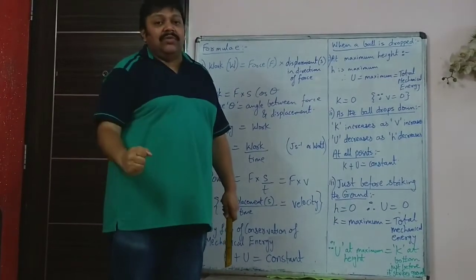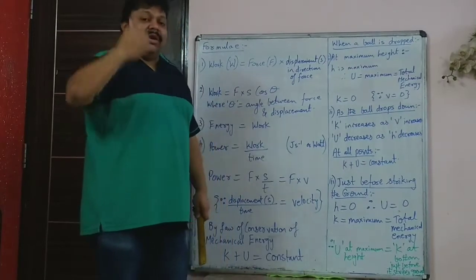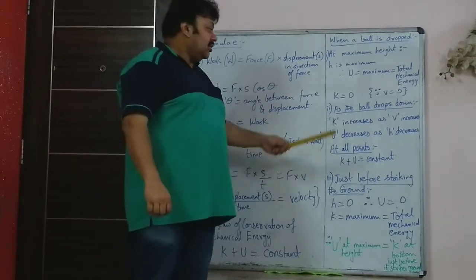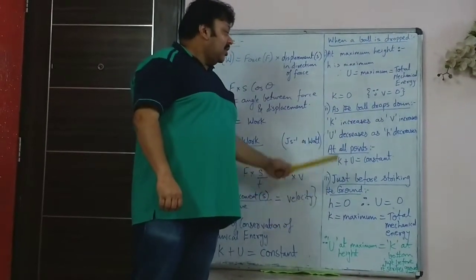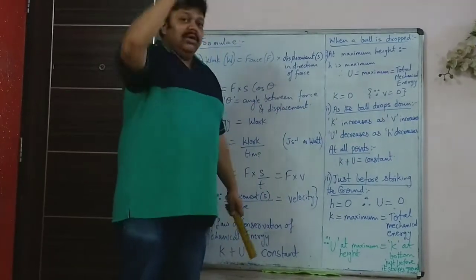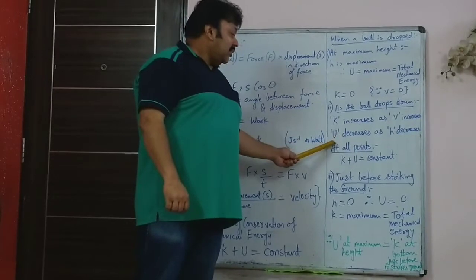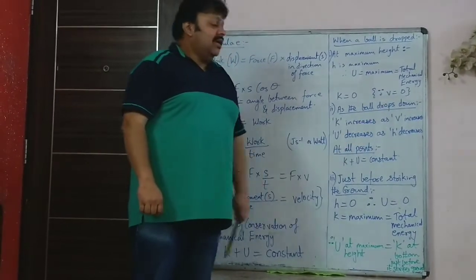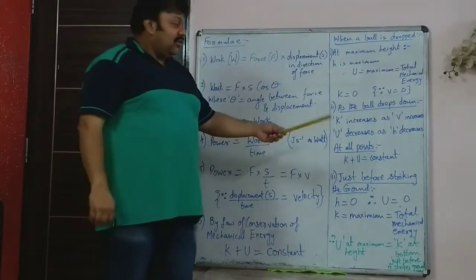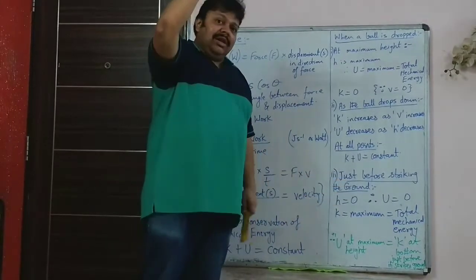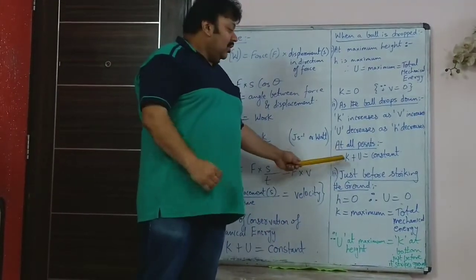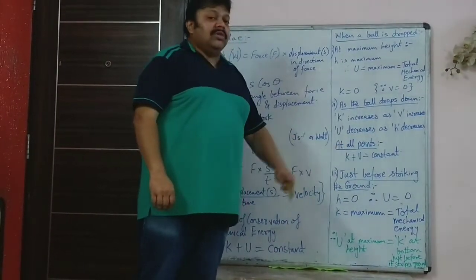When the ball drops down, the velocity increases and height decreases. So as the ball drops down, kinetic energy increases because the velocity is increasing, and U, that is potential energy, decreases as height h is decreasing. But at any point during the fall, K plus U remains constant.